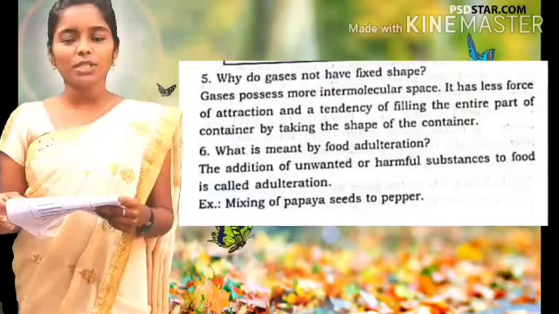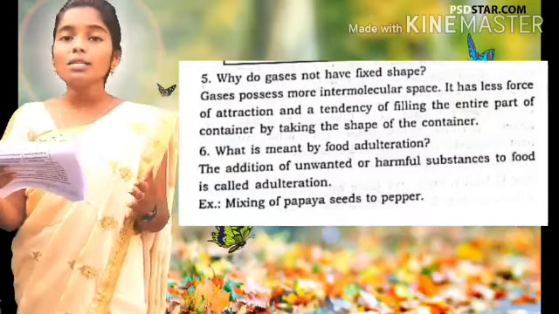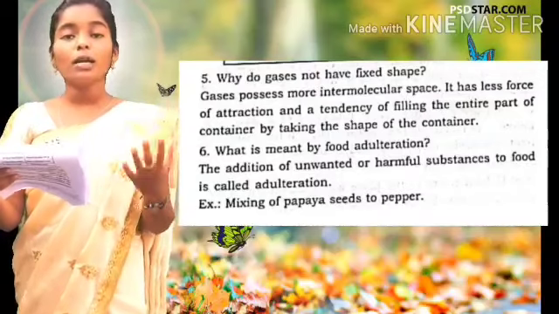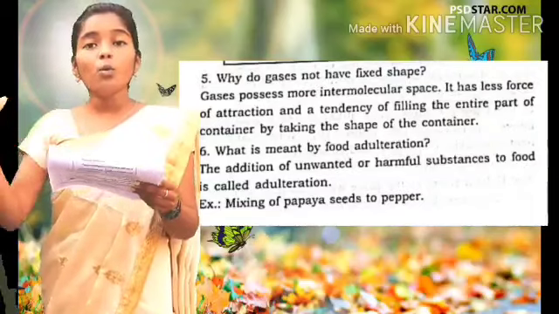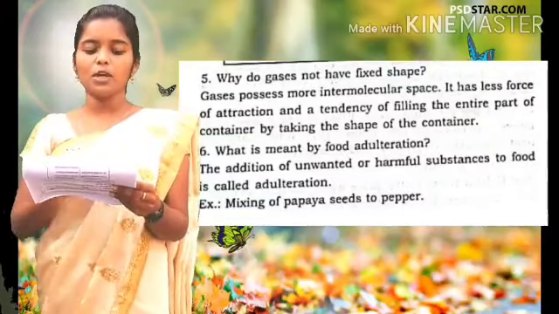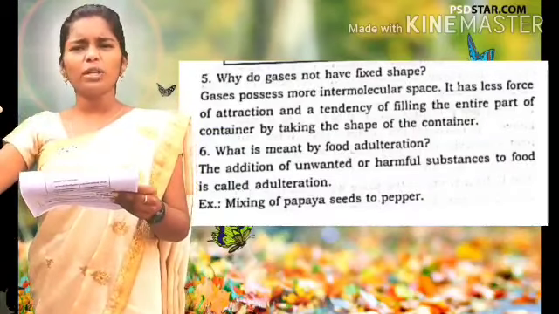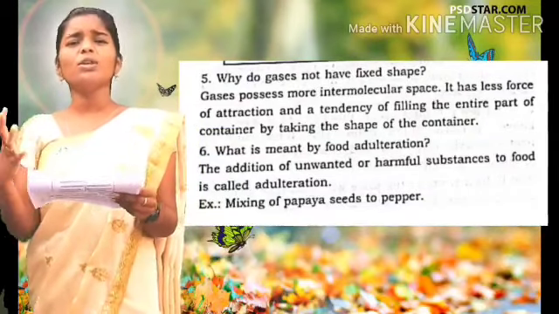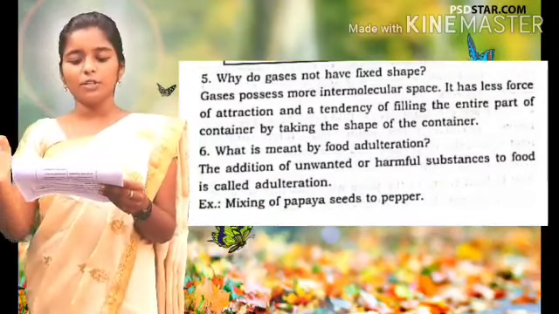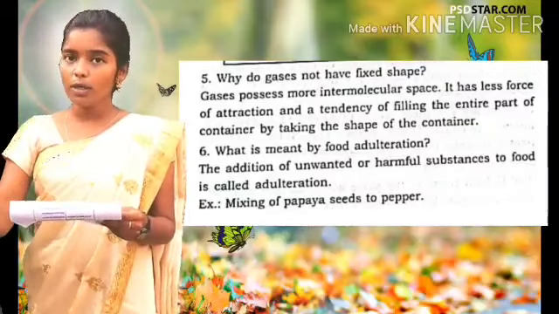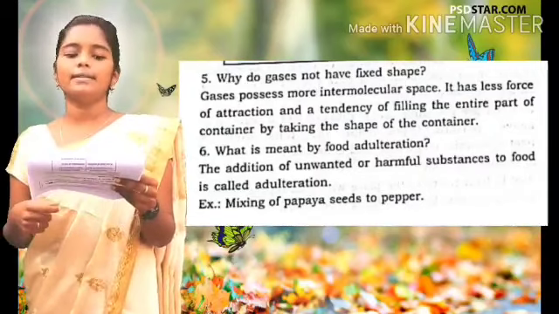Okay children, last question. What is meant by food adulteration? Come on, tell me. The addition of unwanted or harmful substances to food is called food adulteration. There is no need for that addition, but they add it. That is called food adulteration. The addition of unwanted or harmful substances to food is called food adulteration.